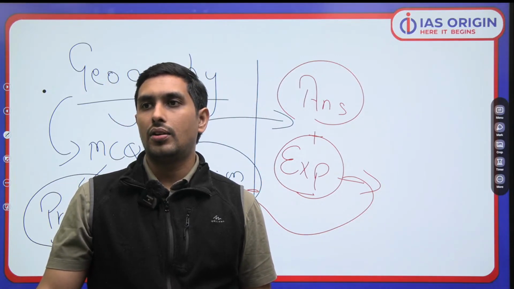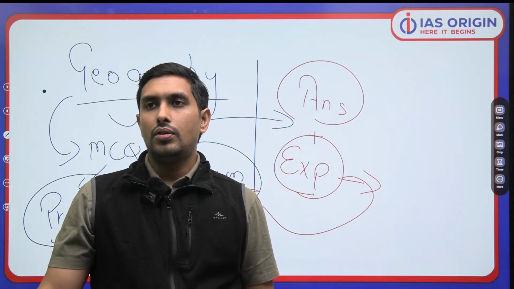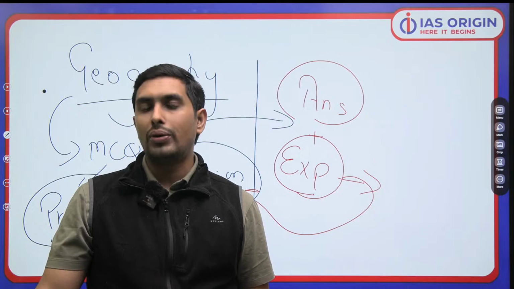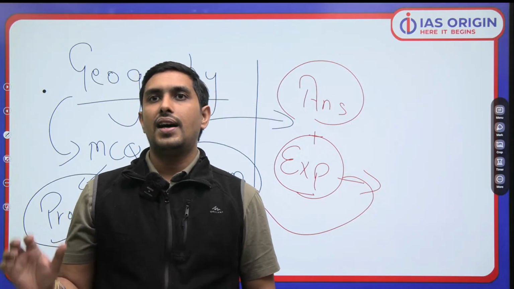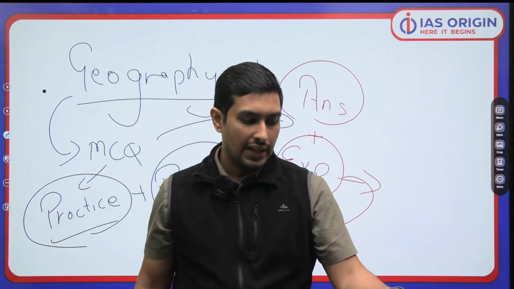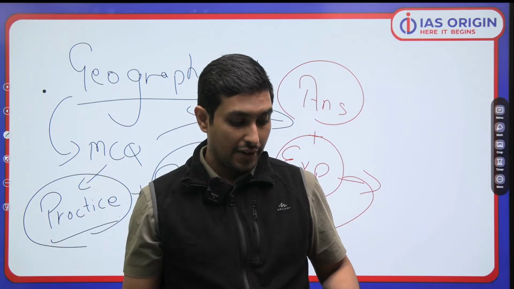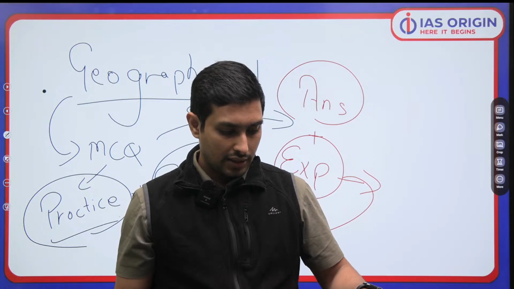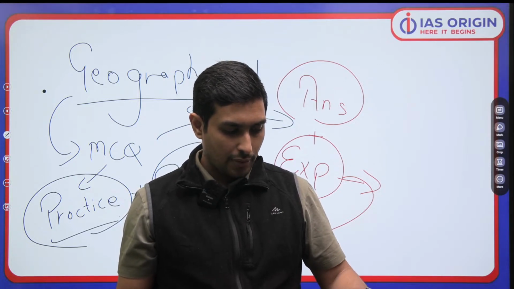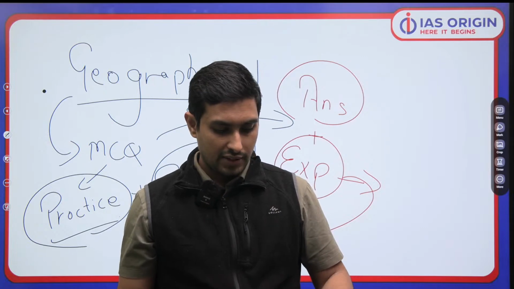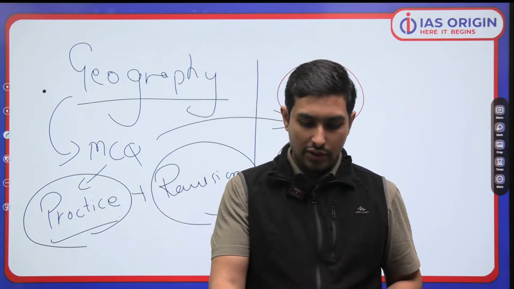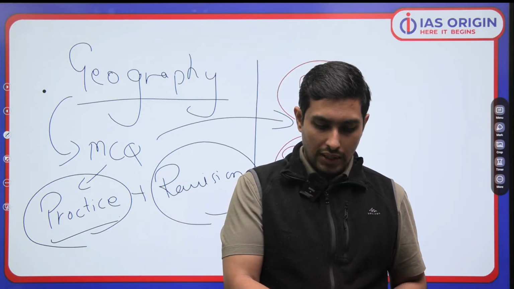Is that clear or not? So what I personally want you all to understand is that these are very important aspects which you need to understand. And at the platform of IAS Origin, we always have strived, we always have focused to provide you with this particular thing. मतलब हमारी ये कोशिश हमेशा रही है that we are providing you with this particular aspect precisely. So ये याद रखिएगा, मतलब that is one very important point which we are supposed to be making you understand precisely.